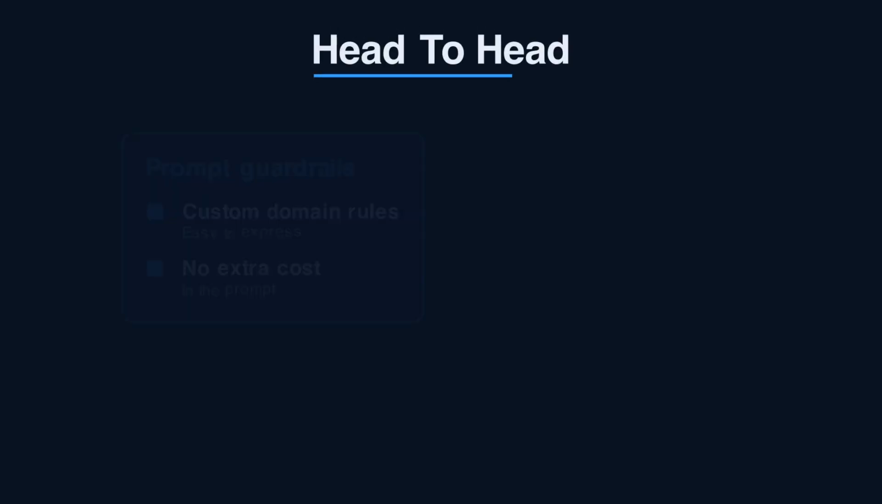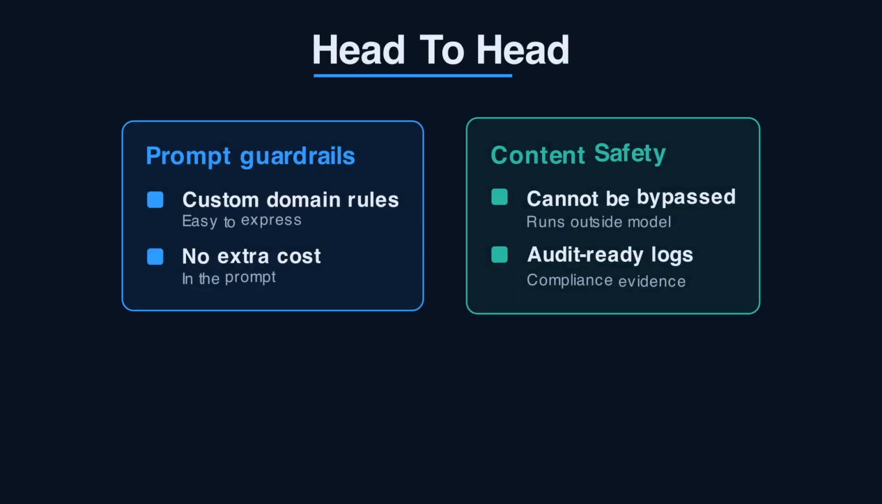Put them side by side. Prompt guardrails win on flexibility, cost, and encoding domain-specific behavior. Content safety wins on enforceability, consistent coverage of inputs and outputs, and audit evidence. Prompt rules can't be certified to a regulator. Content safety can't understand that your insurance bot shouldn't give medical advice. They fail in opposite directions.